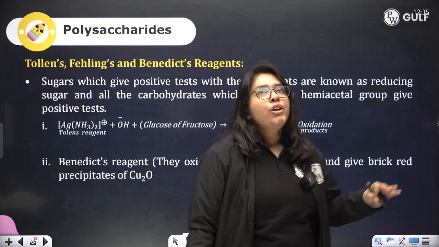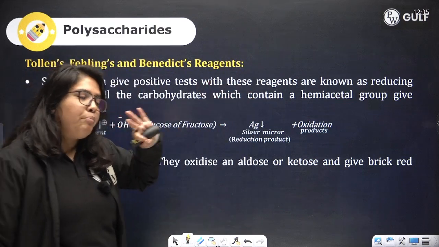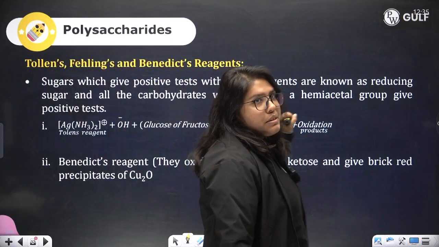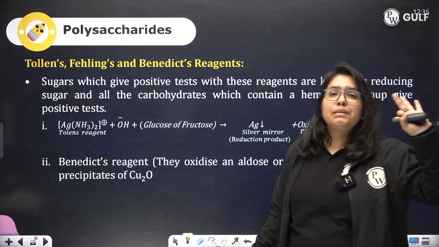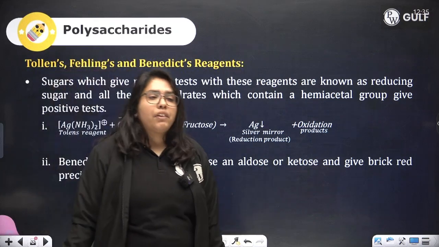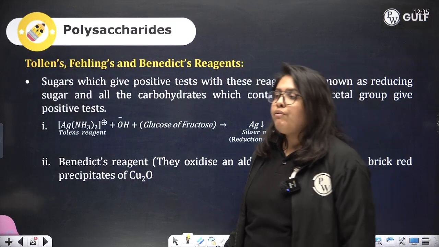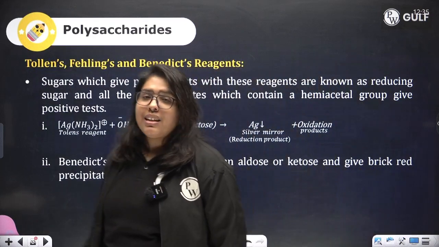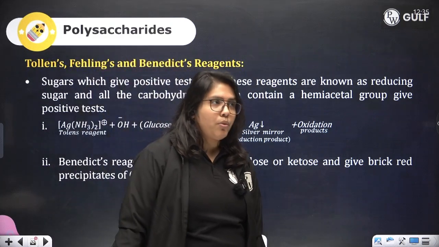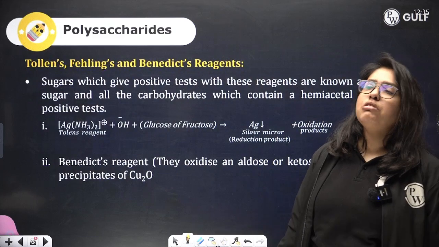Let me tell you, Tollens reagent, Fehling's reagent and Benedict's reagent, all three of these reagents are reduced by aldehydes, but they are not reduced by ketones. Fructose is an exception, because fructose is capable of existing in the form of glucose or mannose in basic pH. It is in equilibrium with those forms. That is the reason why it is able to reduce these reagents.